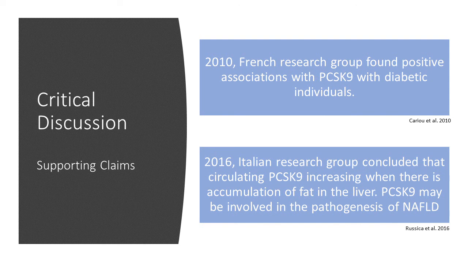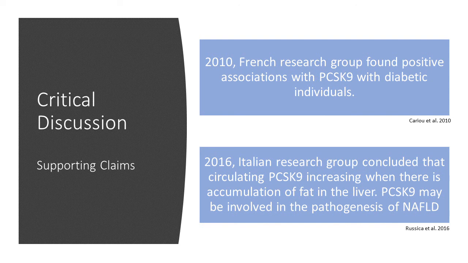Further recommendations from this study stated that PCSK9 could be a link between type 2 diabetic patients and fatty liver disease. This is because type 2 diabetics are already at a high risk of this condition. PCSK9 could actually be a component of individuals developing the fatty liver conditions. This research group did conduct further study into these claims.